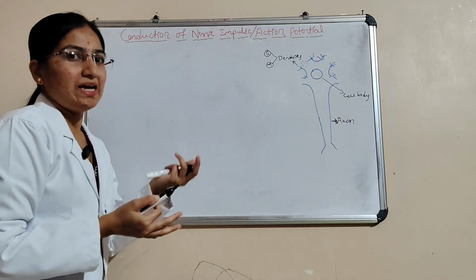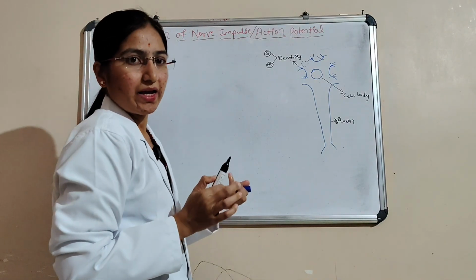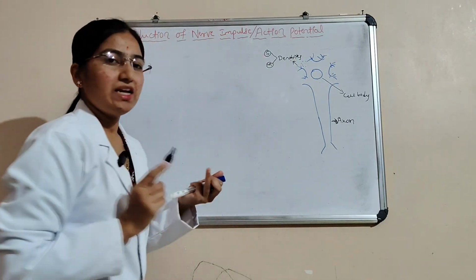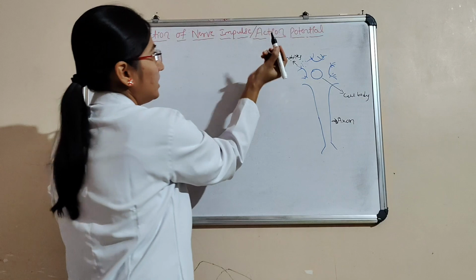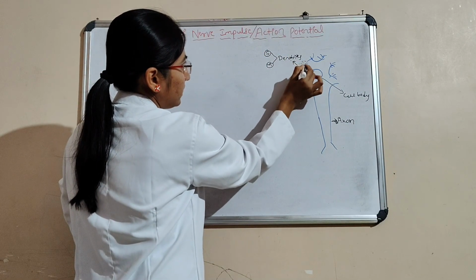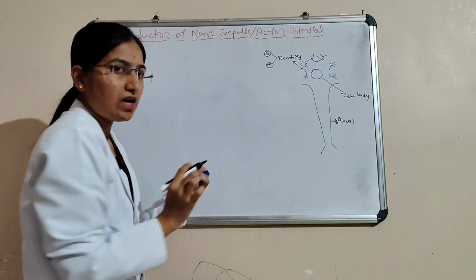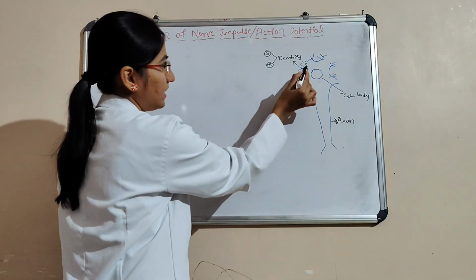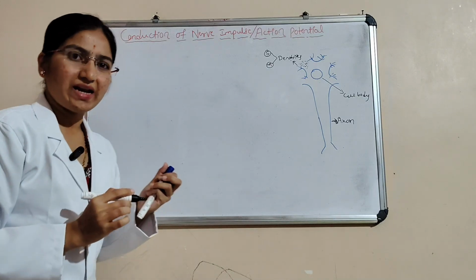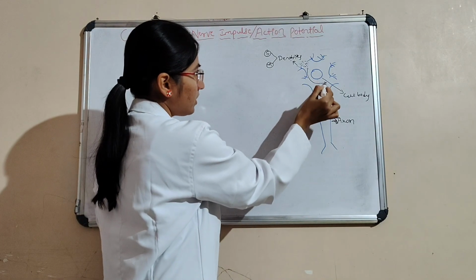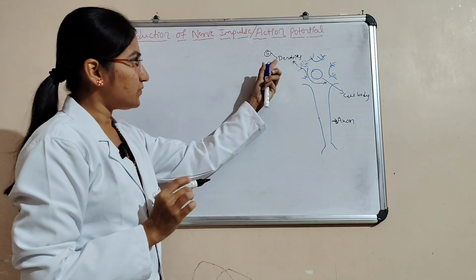The nerve impulse is initiated by stimulation of the sensory nerve. Here the nerve impulse is going to start, and from the dendrites it comes to the cell body.